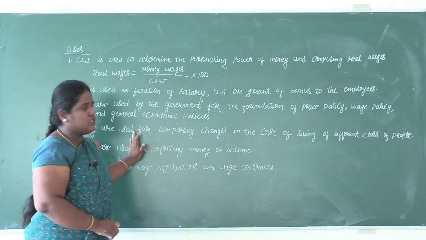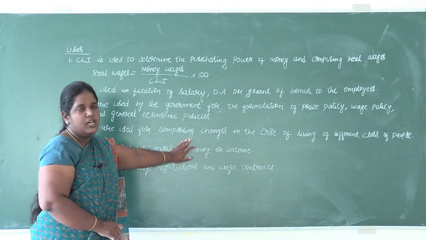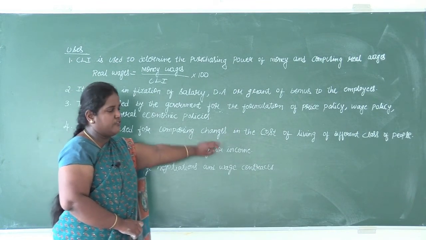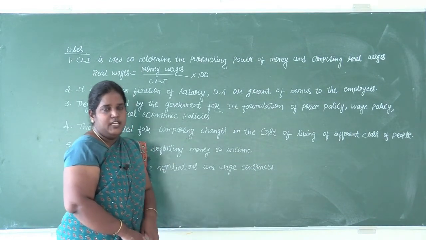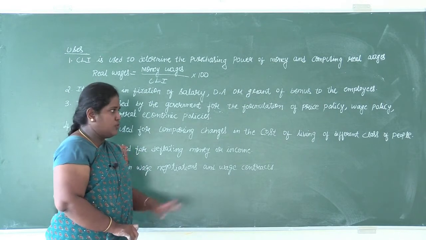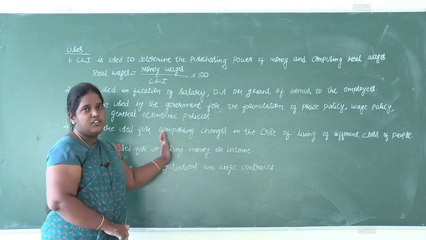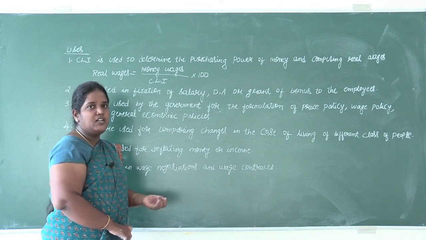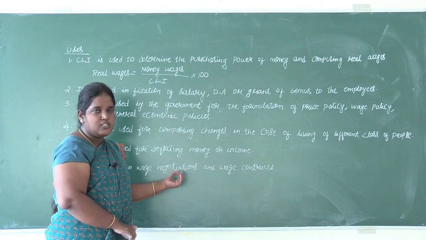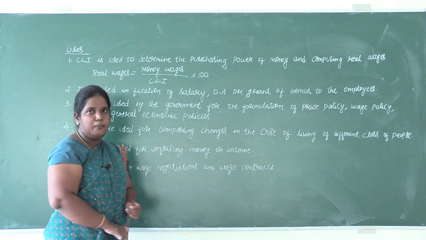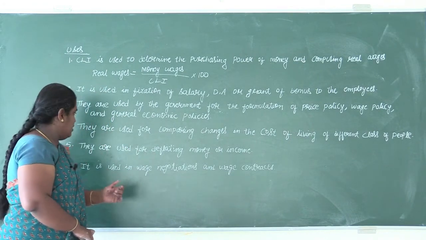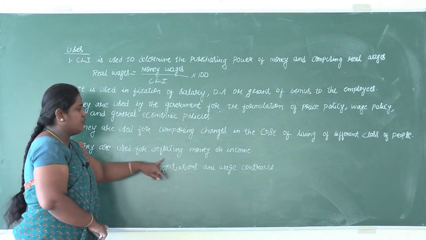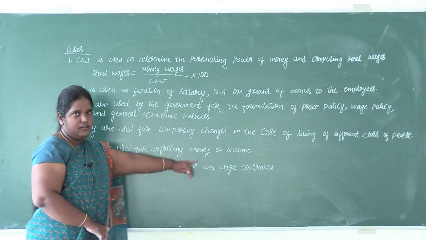Next one, they are used for comparing changes in the cost of living of different classes of people. Each and every class of people will have a different cost of living. So what are the changes from one class of people to the other class of people can be studied by using this method. Next one is they are used for deflating money or income.